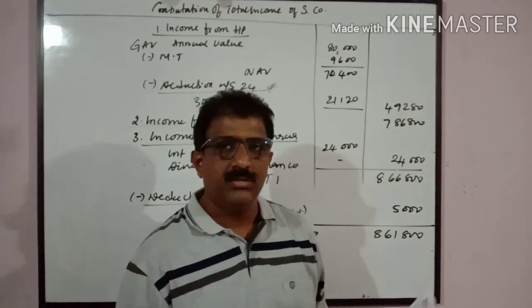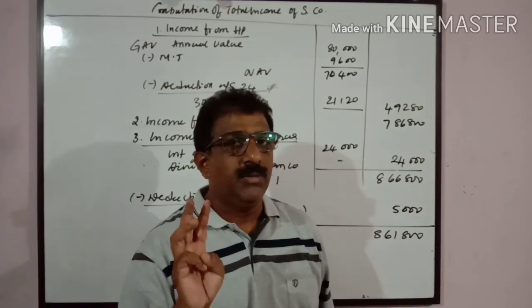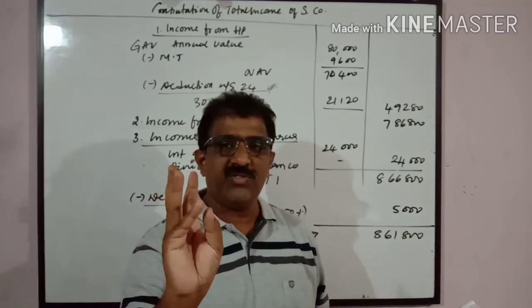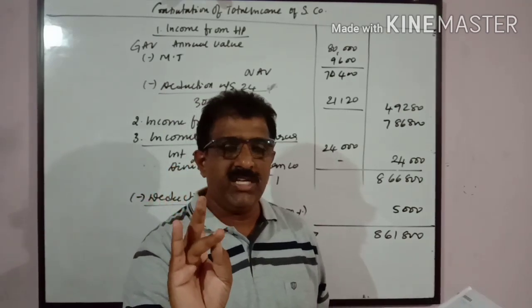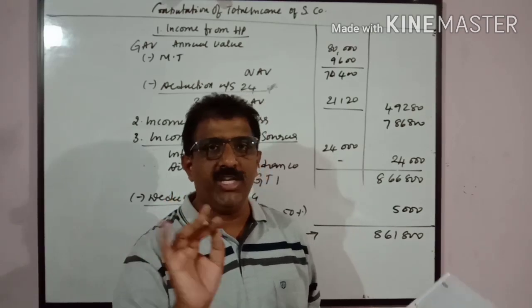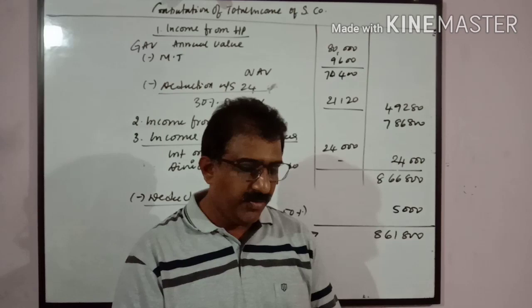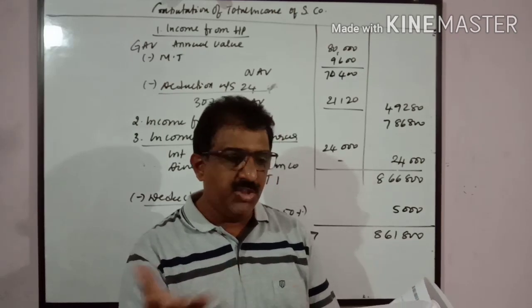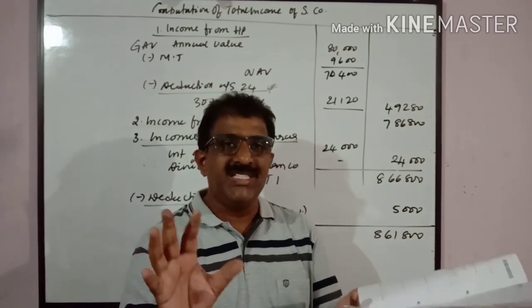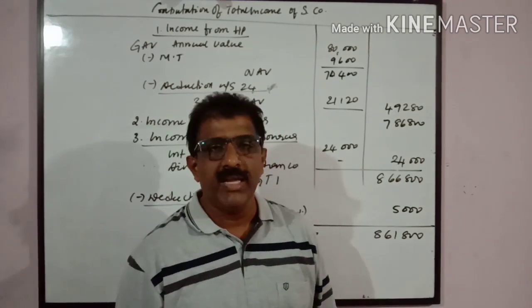It's very easy. Students, plan yourself, answer any three questions. The first one is customs duty, second one is assessment of firms, third one is assessment of companies and computation of gross total income. Apart from that, there will be one more problem which you can go through and work out. It's quite easy. So this is how you have to plan for your examination.